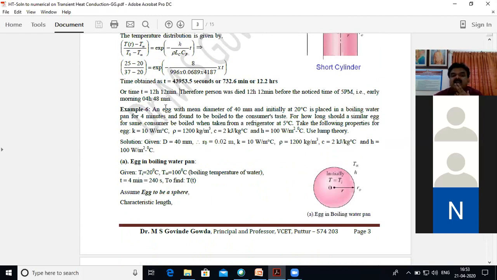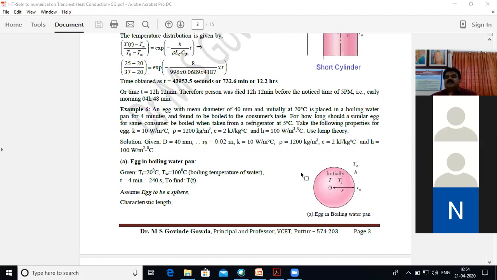What he has given here: an egg with mean diameter of 40 mm and initially at 20 degrees centigrade is placed in boiling water in a pan for 4 minutes and found to be boiled to the consumer's taste. Consumer's taste means the temperature at which the consumer has a satisfactory feeling. How long should a similar egg for the same consumer be boiled when taken from a refrigerator at 5 degrees centigrade?